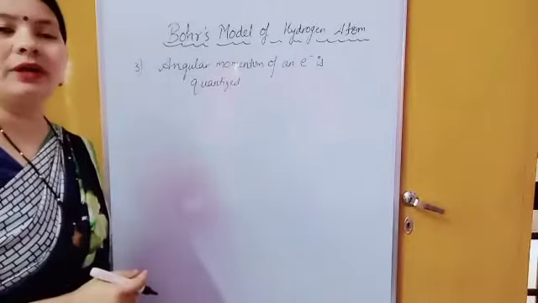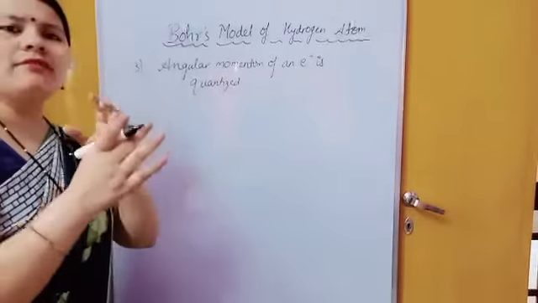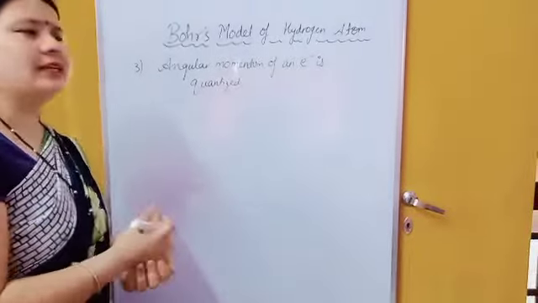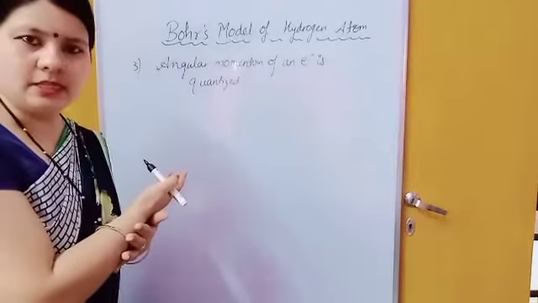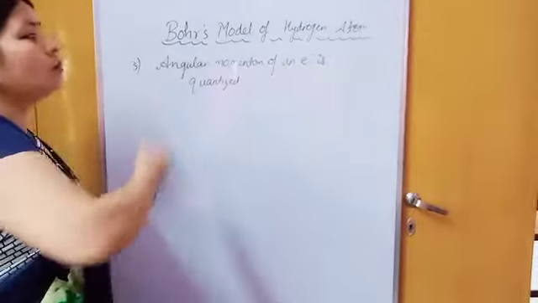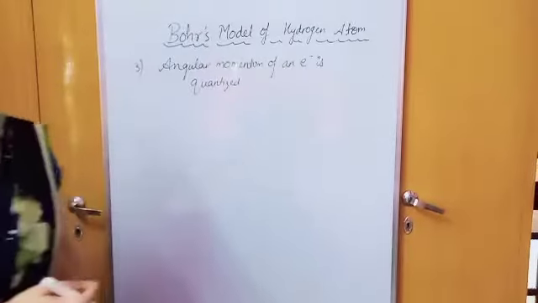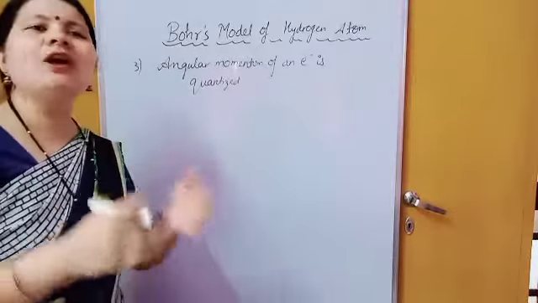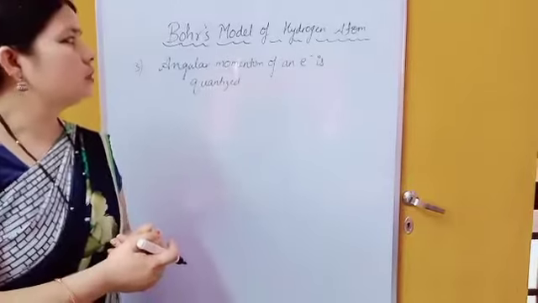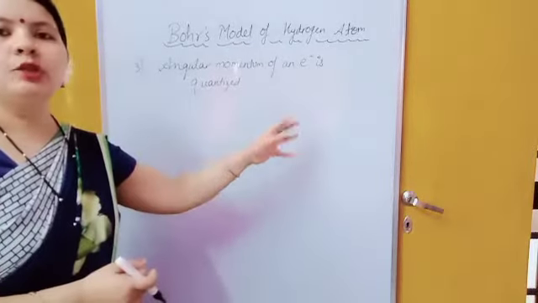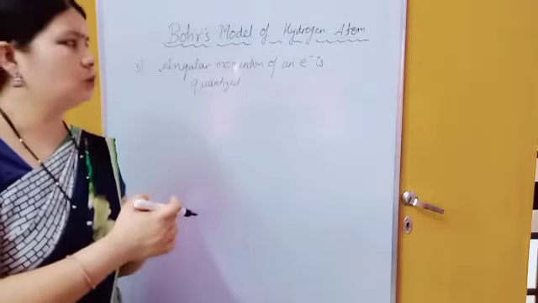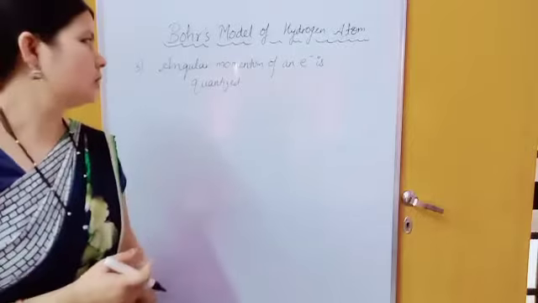What is the meaning of quantized? Actually, a substance that has certain fixed values. If something has a fixed value, then we say that value is quantized, not variable. So the angular momentum of an electron is quantized means that only certain orbits are valid or permitted, not all. Only certain shells are permitted where electrons revolve around the nucleus. So there is a certain fixed path.